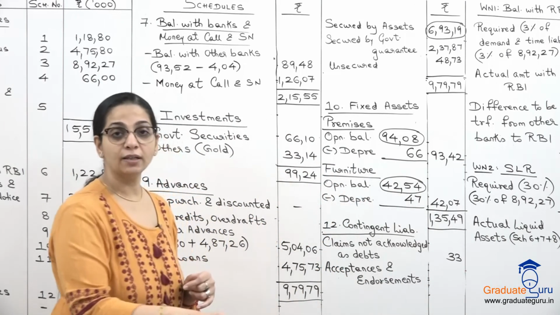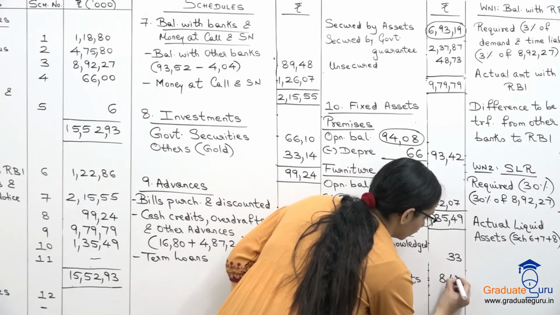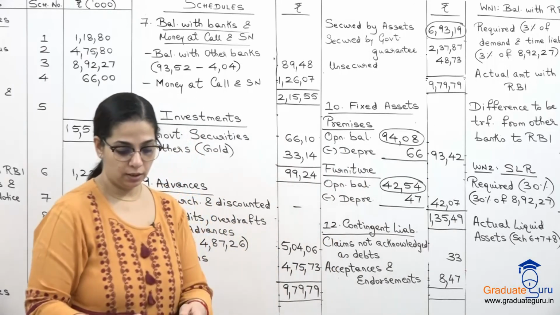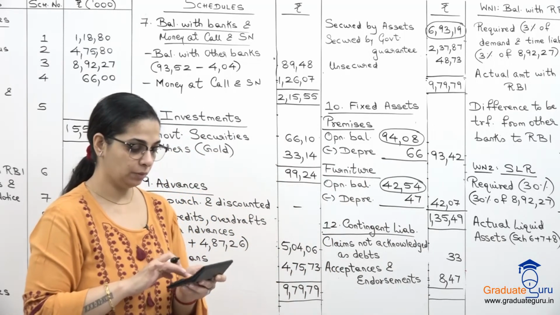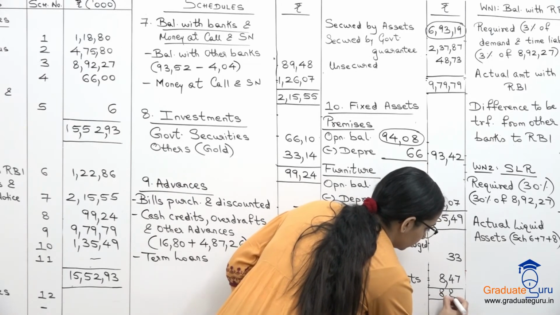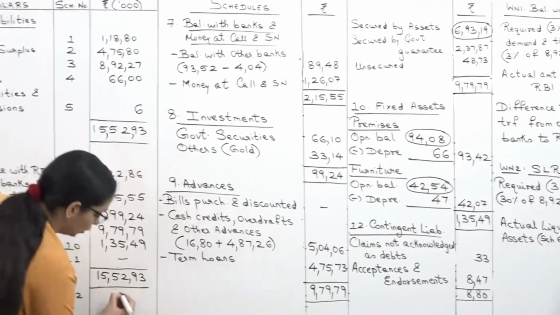And the amount for that is 847. Let's take a total of that. 847 plus 33, we get 880. Let us take that to our balance sheet. That is below the balance sheet.